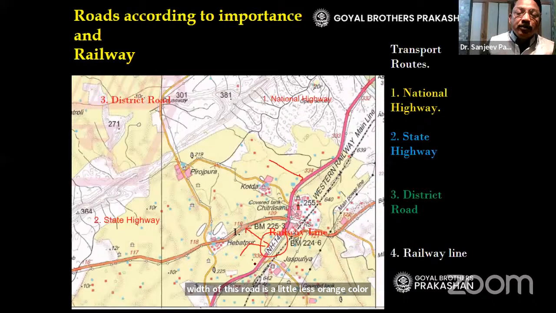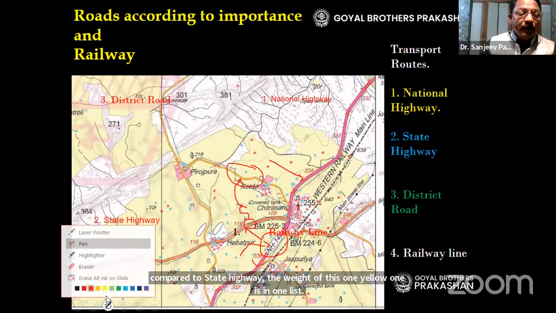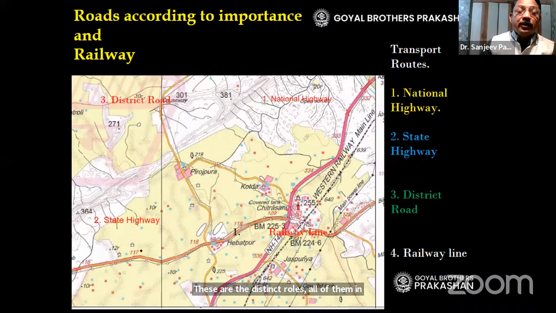So if this is the most important one, the next important one will definitely be the state highway. And compared to the state highway, the width of this yellow one is even less. These are the district roads. All of them in general are metal roads, that means made up of tar. Now teachers, along with these roads, you will find some numbers written.